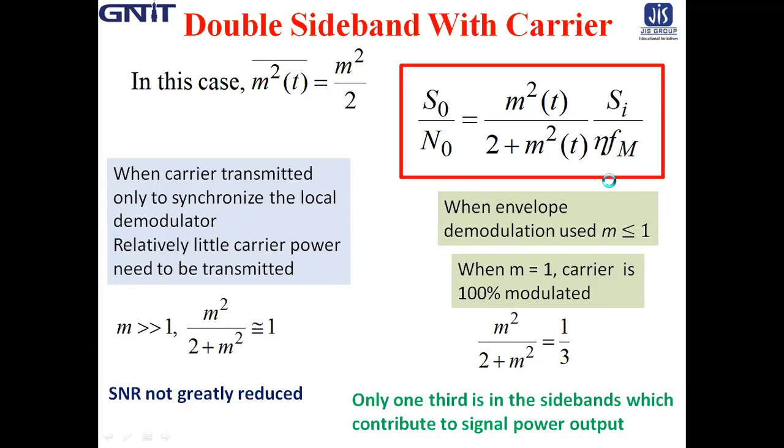But when we use the envelope detector for the demodulation of AM or DSB-FC, the output SNR is basically 1/3 of SI by eta FM. So this is all about the noise performance of continuous modulation, that is the amplitude modulation, the double sideband suppressed carrier and single sideband suppressed carrier.